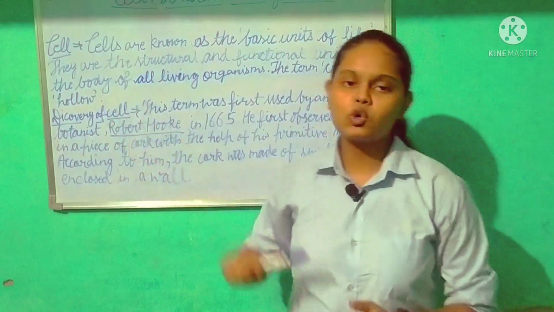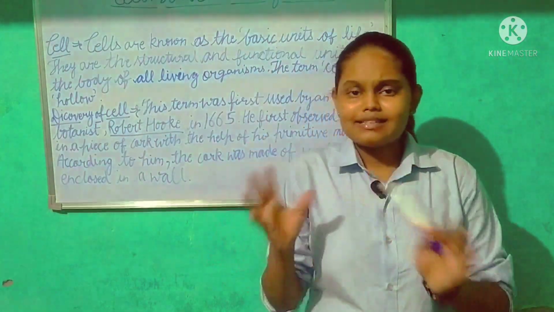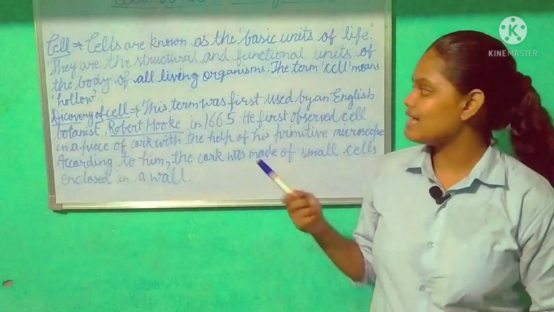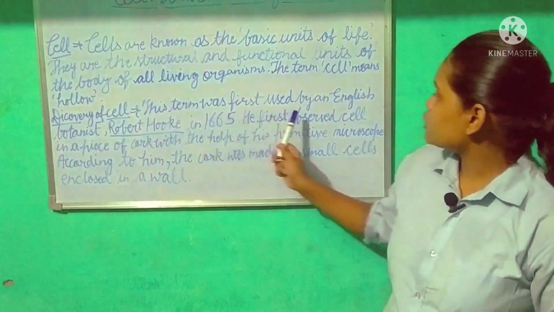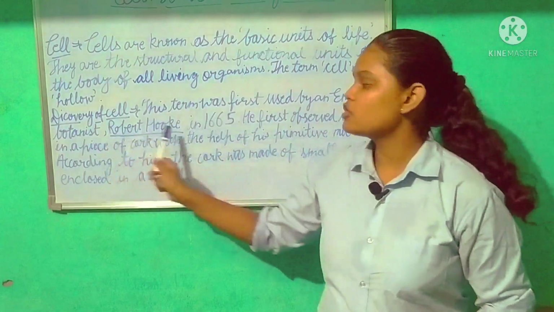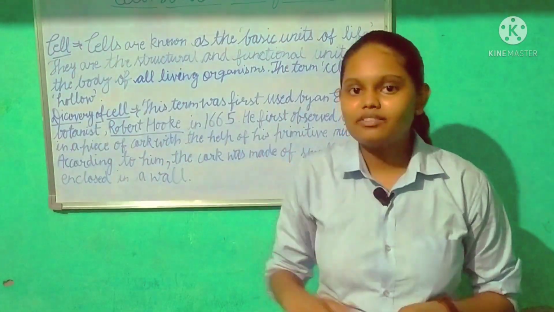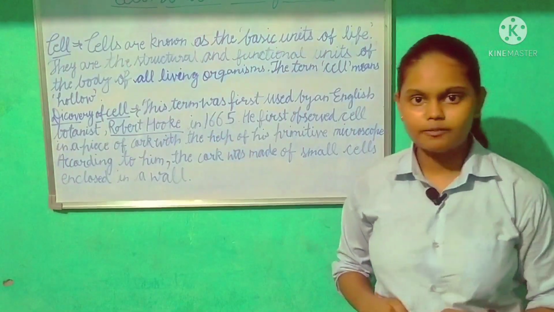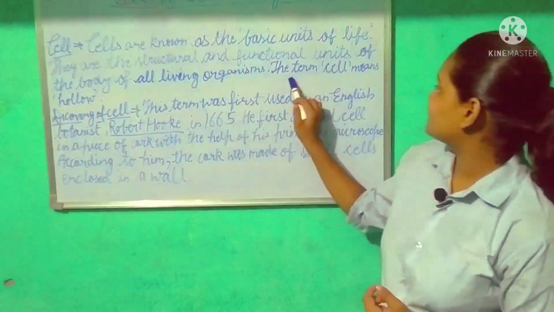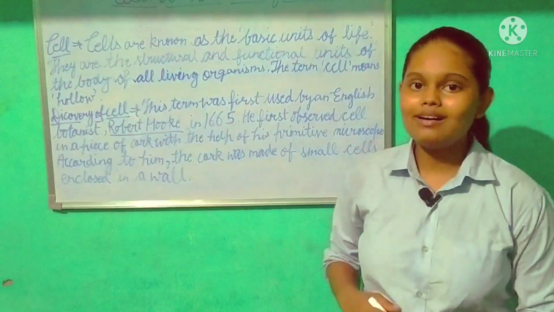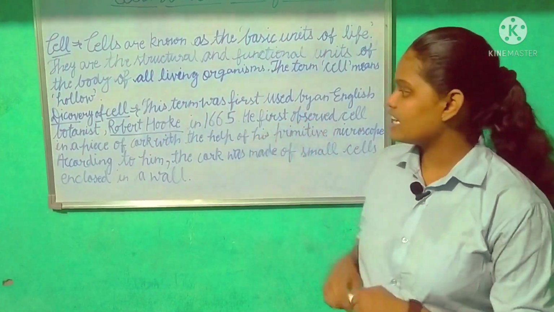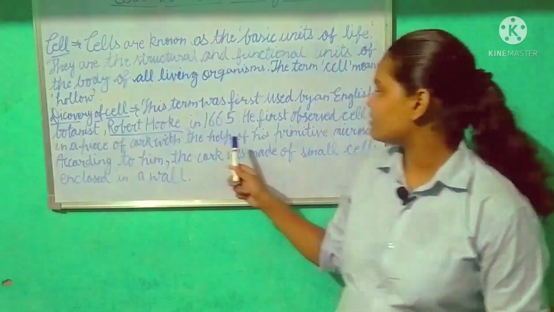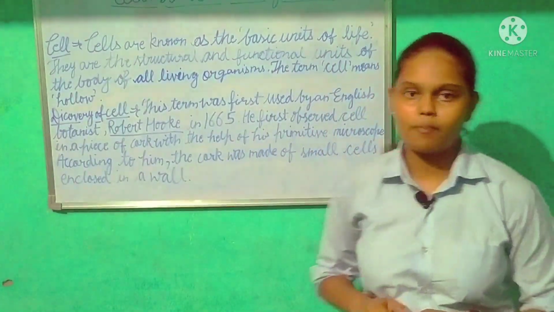The term cell means hollow. A cell is like a hollow substance. This term was first used by an English botanist, Robert Hooke. Robert Hooke discovered the cell in 1665. He used this term because cell means hollow. He found the cells in a piece of cork. He first observed cells in a piece of cork with the help of his primitive microscope.